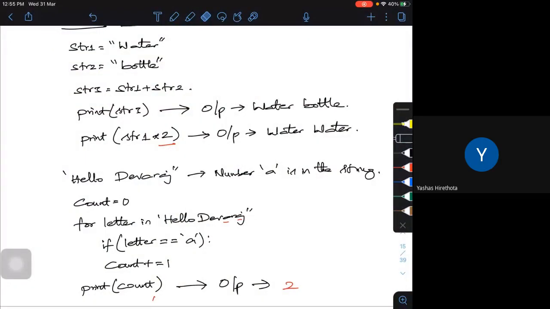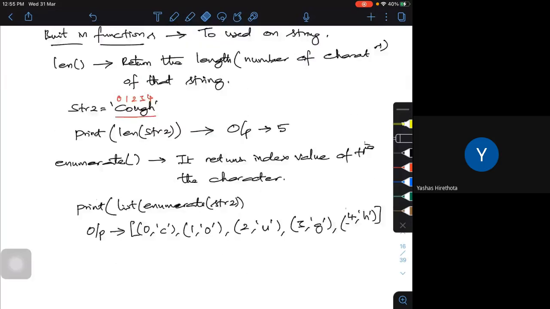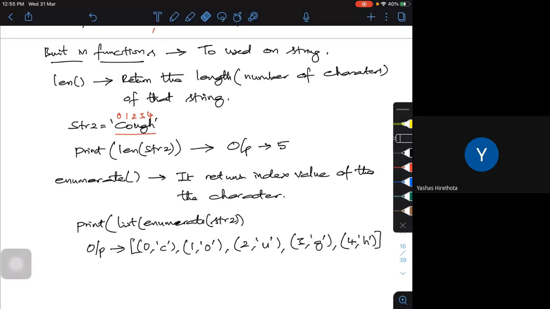Yeah, fine. So what is this actually? Two built-in functions are very regularly used in your string operations. One is to find the length, or number of characters, of that particular string. So the first function you use is len, and within the braces I will put the string name.